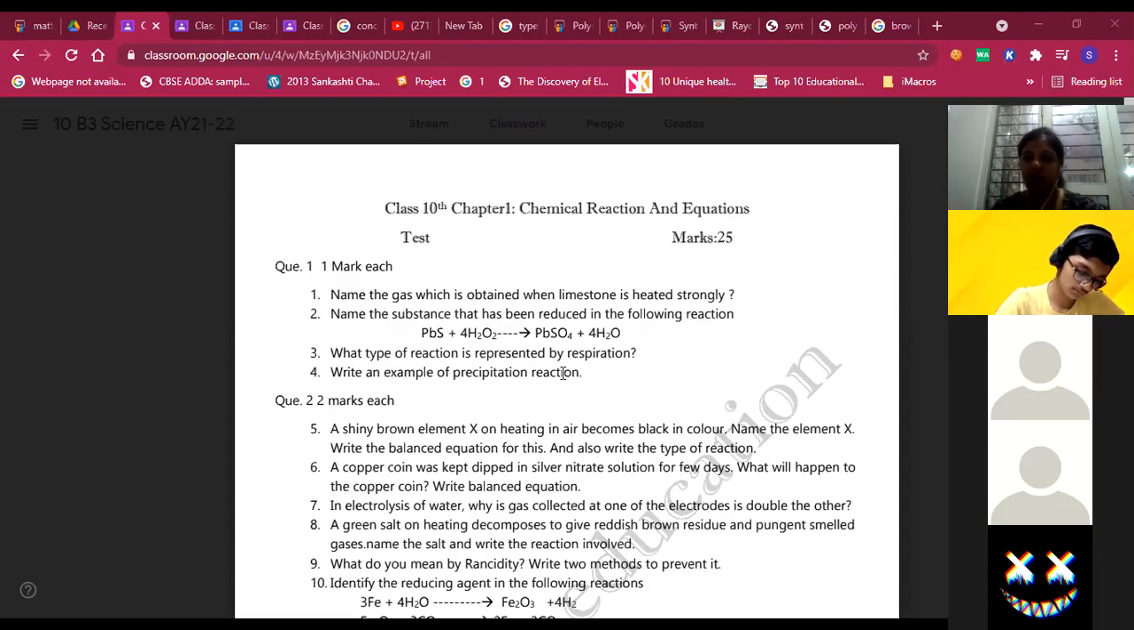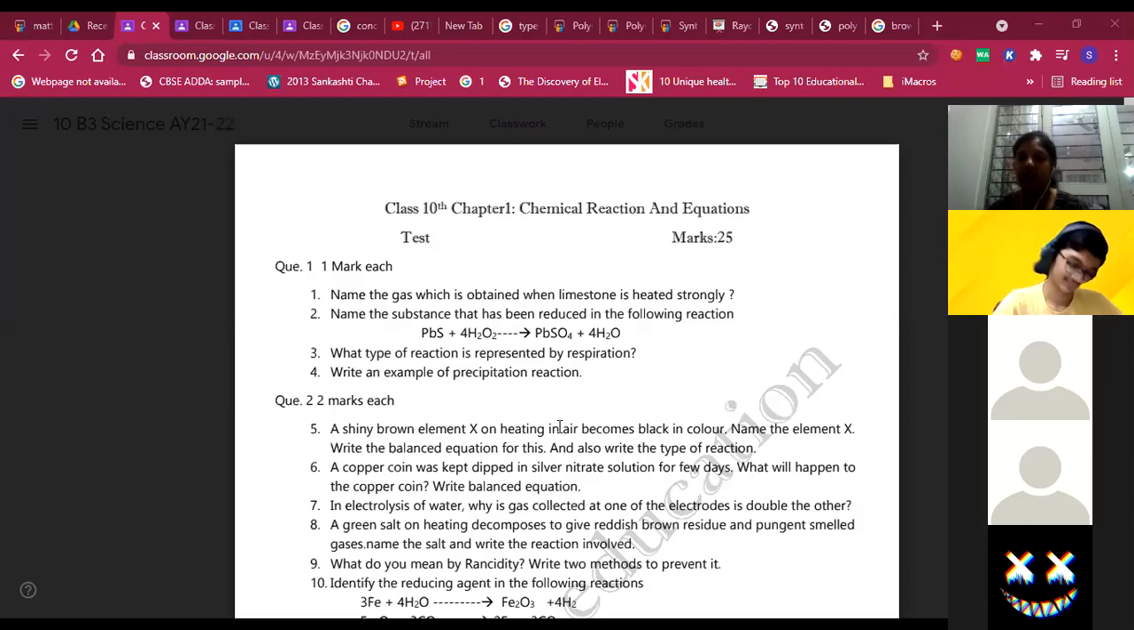Write an example of a precipitation reaction. So an example of precipitation: Na2SO4 aqueous plus BaCl2 aqueous gives BaSO4 plus 2NaCl, precipitate PPT. 2NaCl is not PPT. Sorry, ma'am, BaSO4 is PPT. Yes, BaSO4 is PPT.